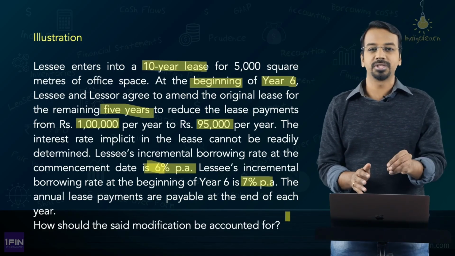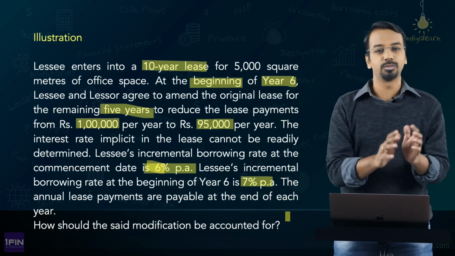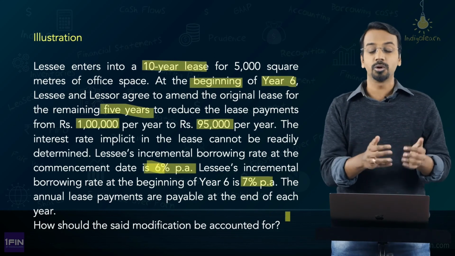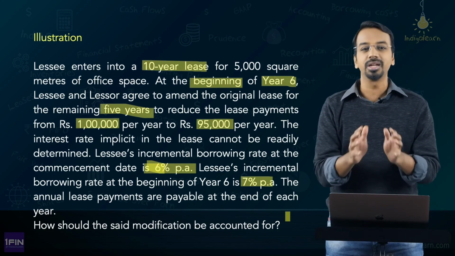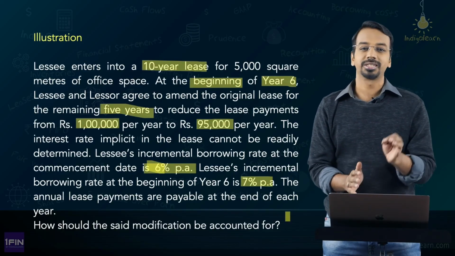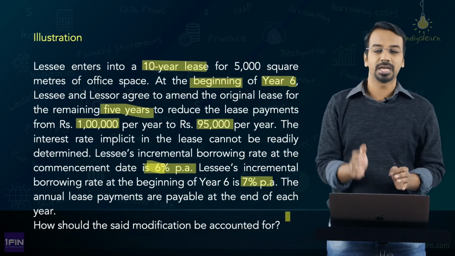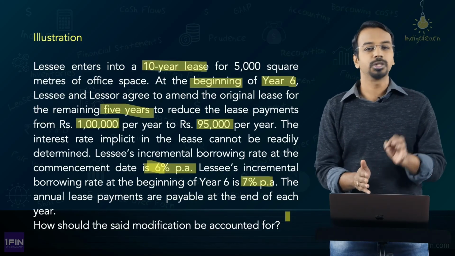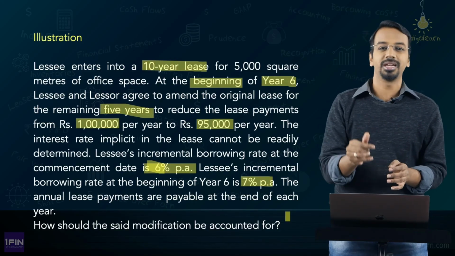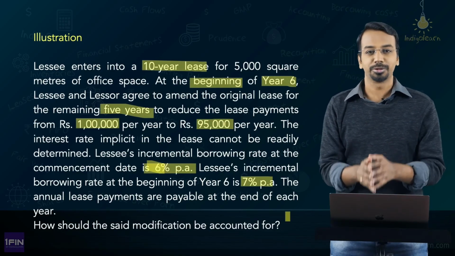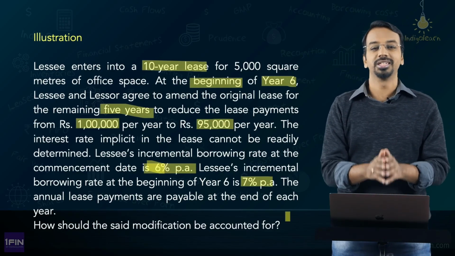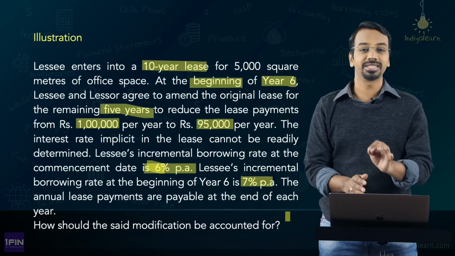Did we reduce the right of use asset? No. Did we reduce the lease term? No. So there is no reduction in scope either. So the reduction in scope related accounting is also out of question. So it's a simple question to remeasure the lease liability and right of use asset. There will be no impact which will go to the P&L. Now when we remeasure the lease liability, do we take the original discount rate or the revised discount rate? Now here, because it's a lease modification, we have to take the revised discount rate.